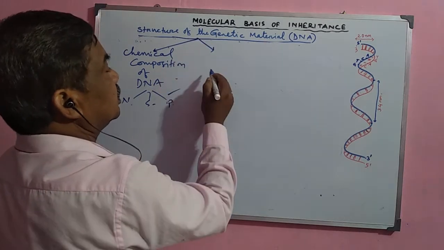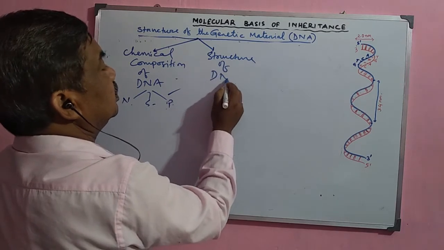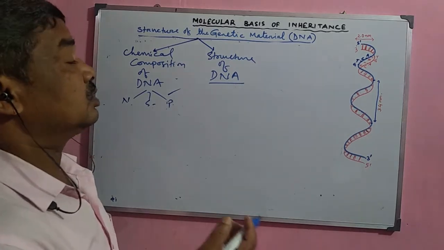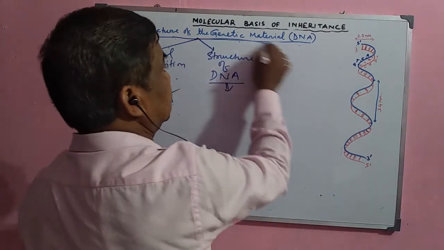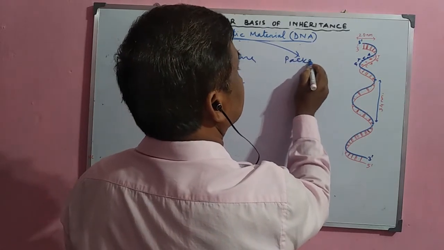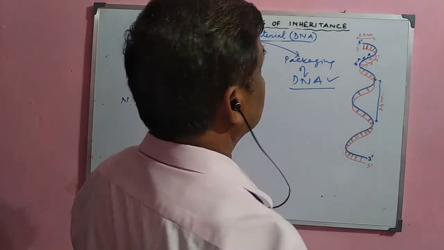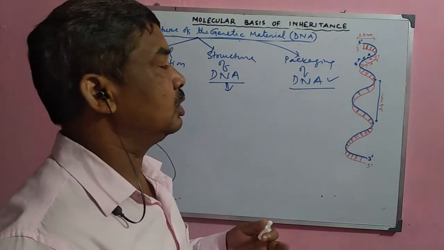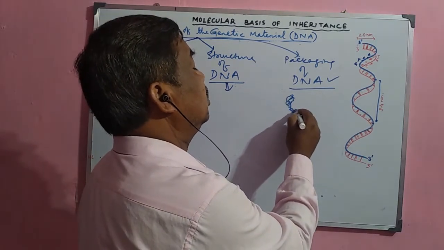But next we shall study about the structure of the DNA molecule. And this structure of the DNA molecule is explained by Watson and Crick. This Watson and Crick model will be discussed in detail later on. Next, in another part, we shall study the packaging of DNA, because DNA is a very long chain, a polynucleotide chain, and this polynucleotide chain becomes condensed and very compact to form the chromosome.